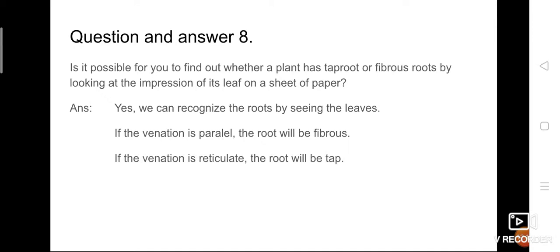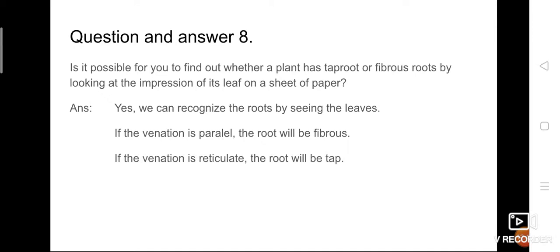How? If it has only a midvein with side veins arising from it, then it is reticulate venation. Reticulate means RT, so definitely it should be a taproot. If you have parallel venation, P, that relates with F, fibrous root. So the answer is yes. We can recognize the roots by seeing the leaves. If the venation is parallel, the root will be fibrous, PF. If the venation is reticulate, the root will be tap, RT. So questions 6, 7 and 8 are the same thing, given in different ways.